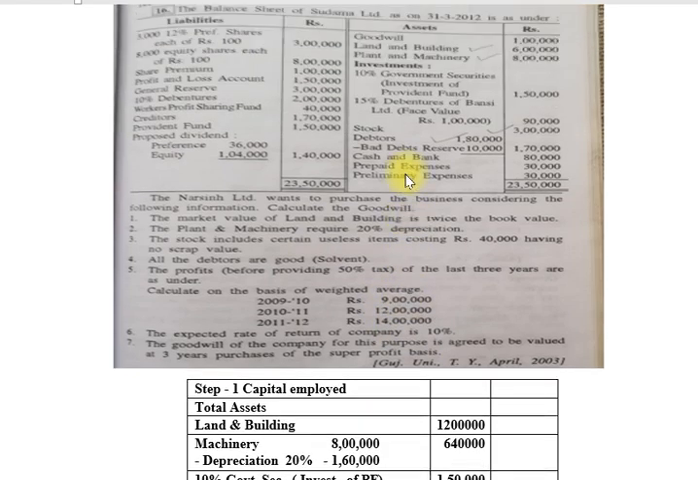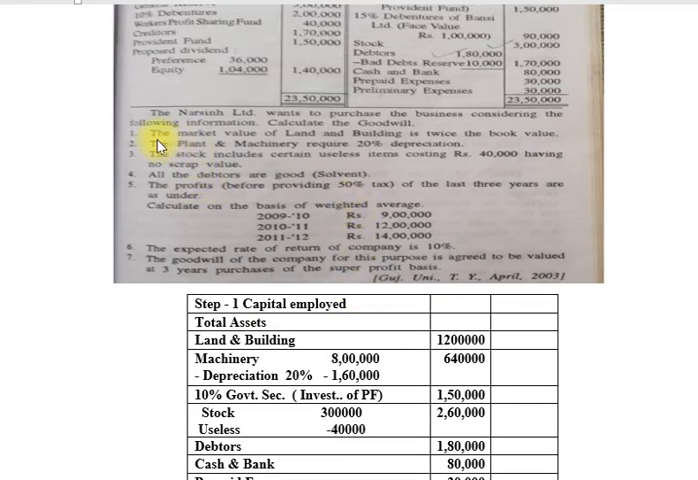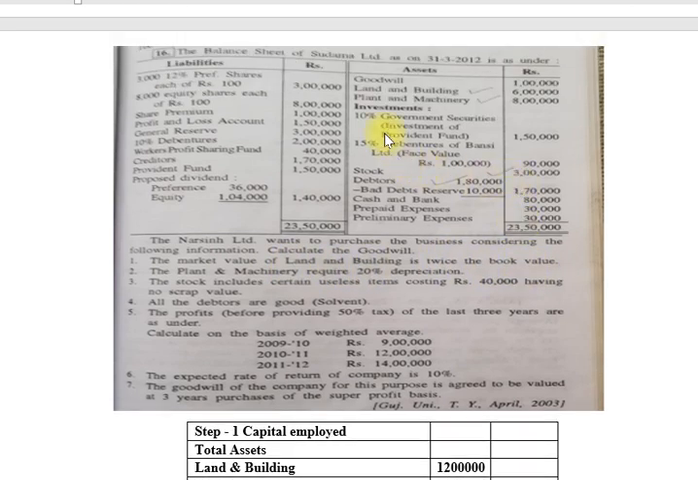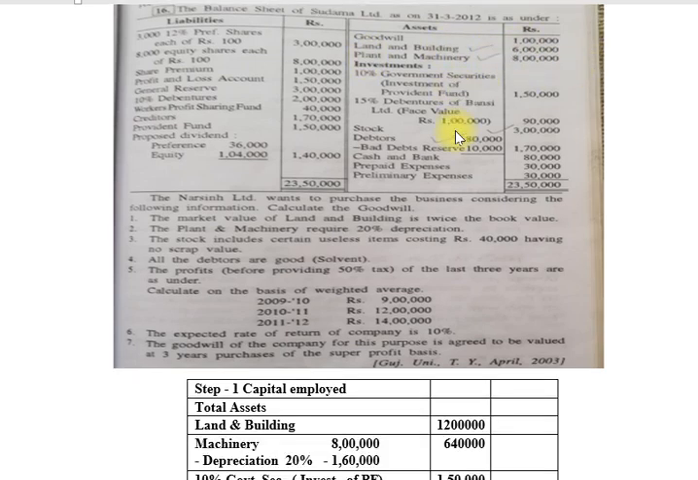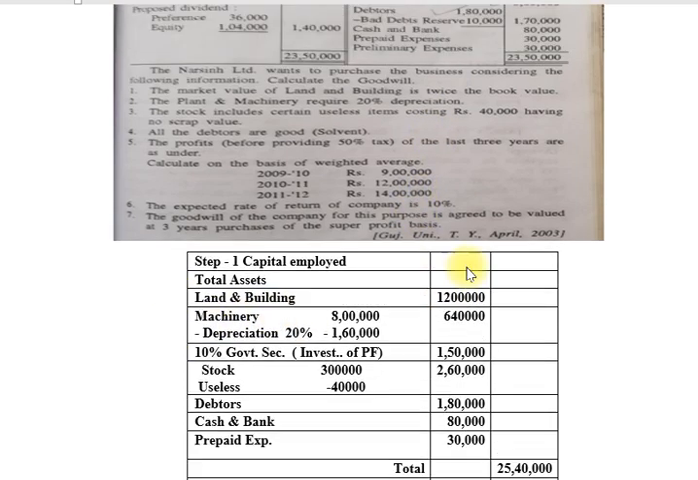Step number one, capital employed. So, friends, we use this additional information to make corrections in the value of assets and also in liabilities. First, the market value of land and building is twice the book value. In the balance sheet, land and building is 6 lakhs. Twice, so 6 lakhs multiplied by 2 is equal to 12 lakhs. So land and building 12 lakhs.